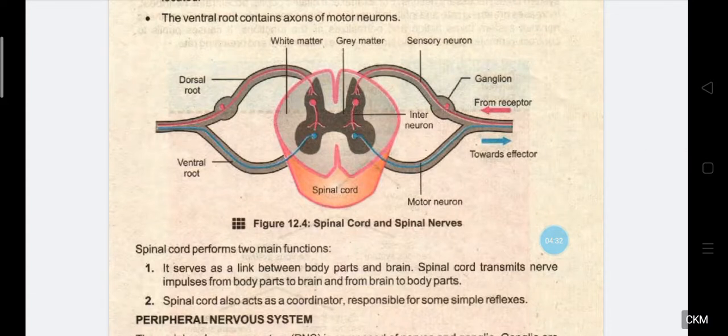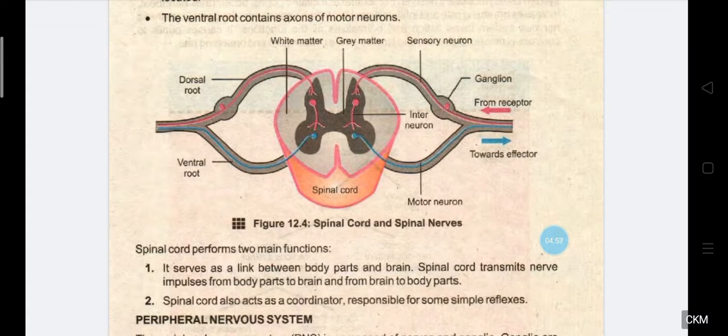Moreover, the greatest advantage of the spinal cord is that it creates a link between the body parts and the brain. The spinal cord carries messages from the brain to all parts of the body and from all parts to the brain. It transmits nerve impulses from the body parts to the brain and from the brain to the body parts.